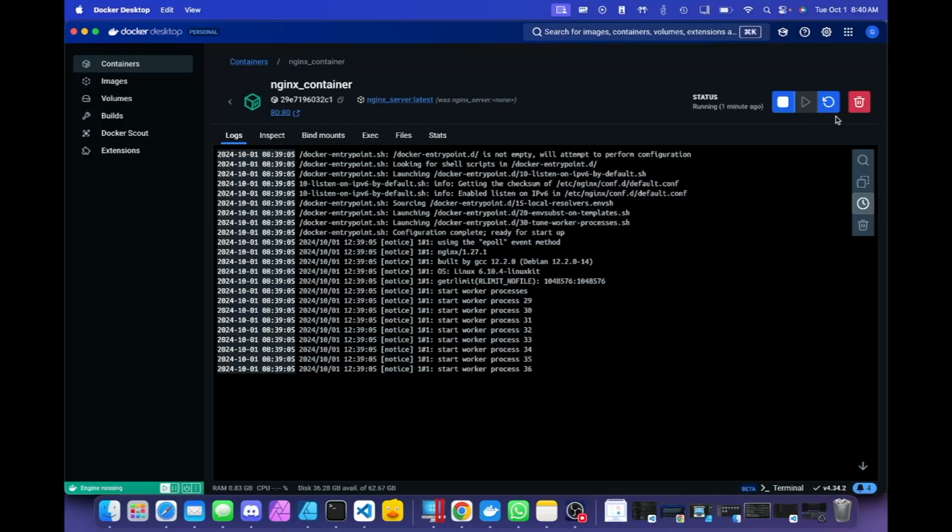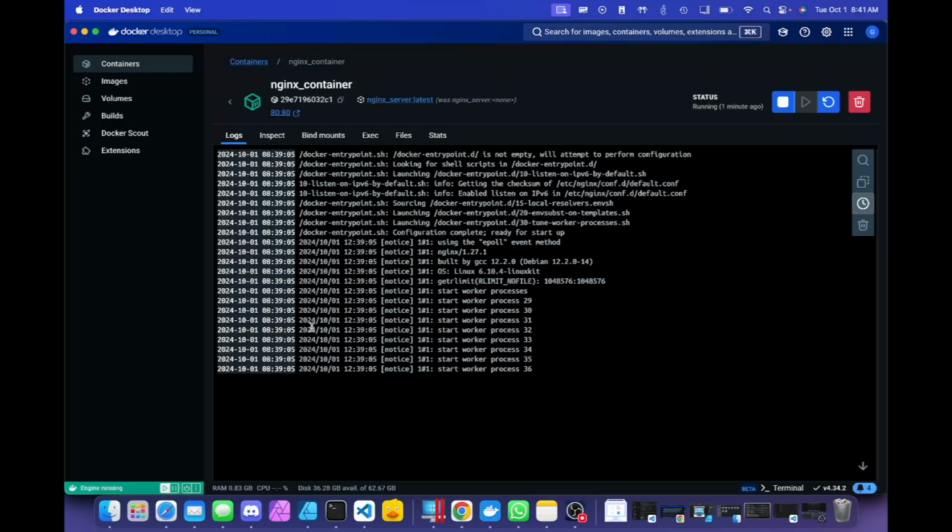If you look on the top right, you'll see controls for stopping, starting, restarting, and deleting containers, which can be pretty useful while developing and debugging. If you look along the top of the black window, you'll also see several tabs with different types of information about this container inside of them. Feel free to click through those if you want to know a little bit more about what's going on inside the container.